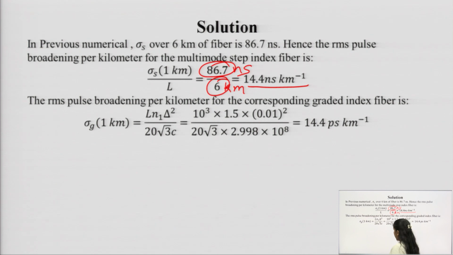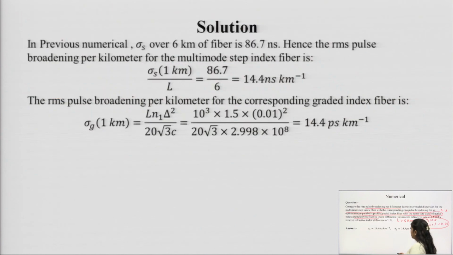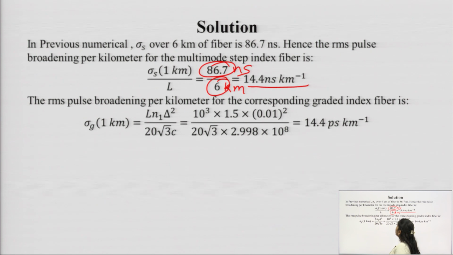Now, as given in the formula, it is equal to L n1 del square by 20 under root 3 c. At the place of L, we just write 10 to the power 3, because we have to calculate per kilometer. There is no need to write the 6 kilometer here; I wrote 6 kilometer earlier because that pulse broadening is for 6 kilometer, calculated in the previous question. Otherwise here it is not required, because we have to calculate for 1 kilometer.